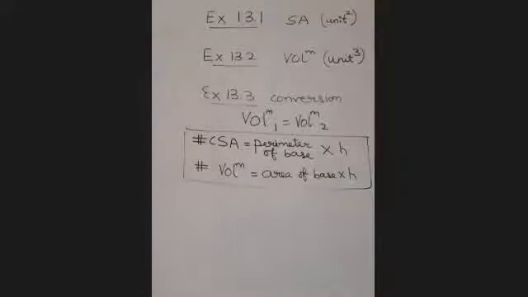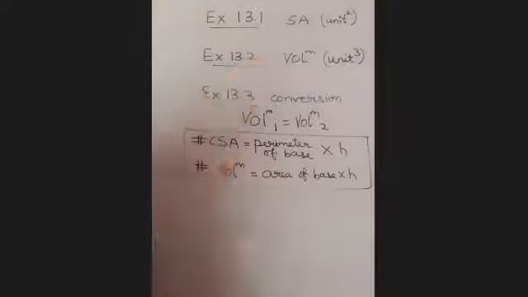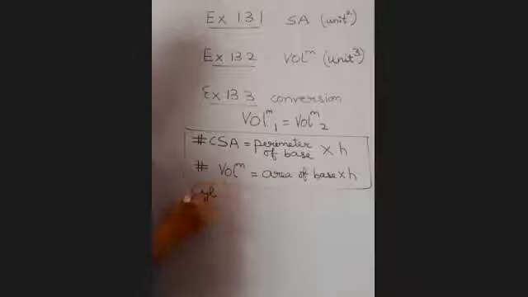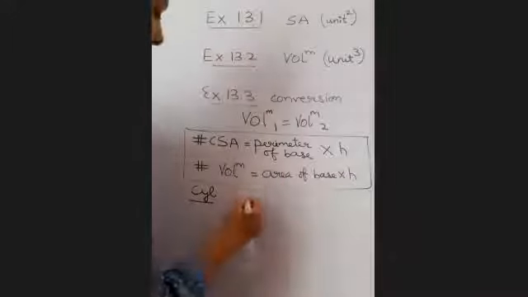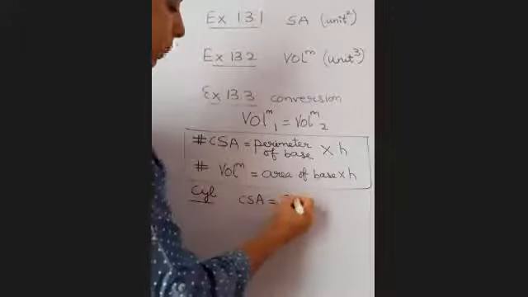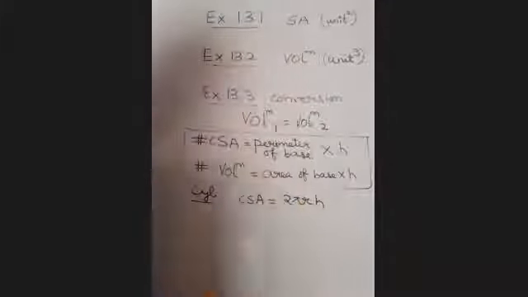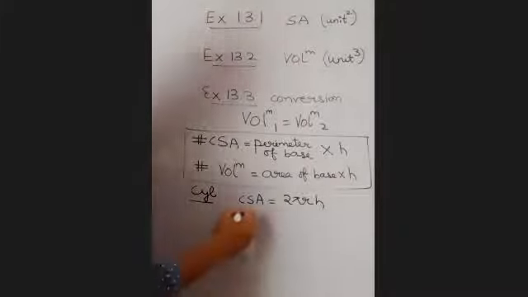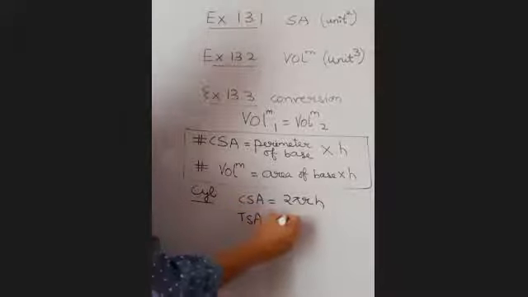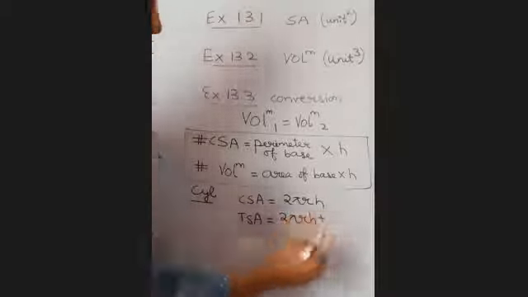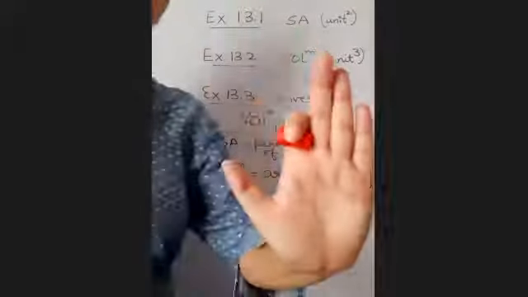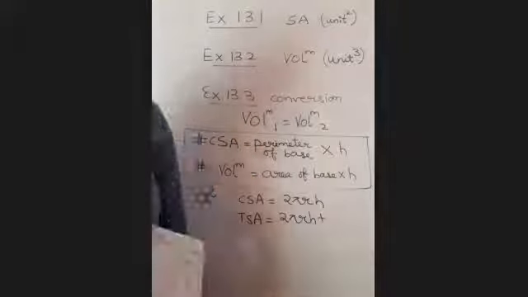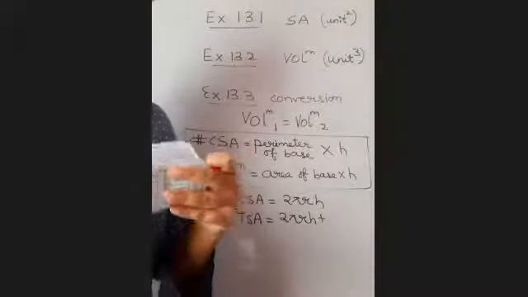Coming next is your cylinder. What is the base of a cylinder? Circle. What is the perimeter, or you can say circumference? 2 pi r. So the curved surface area is 2 pi r H. Okay? In TSA what will you do? You will add the surface area of the top and bottom, 2 pi r square. I request you to please be quiet because I have to deal with everybody. There are some who are not even speaking up.